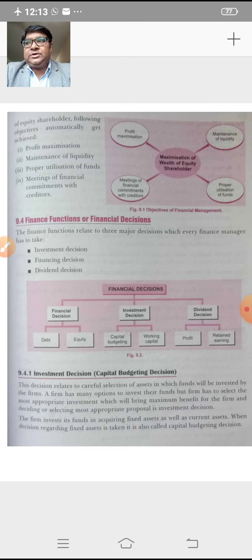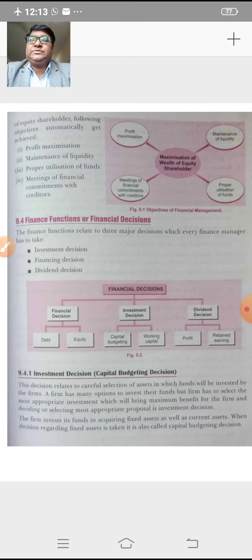Number one, the investment decisions are long-term decisions, and therefore they are irreversible. Once the decision is taken, it cannot be changed.